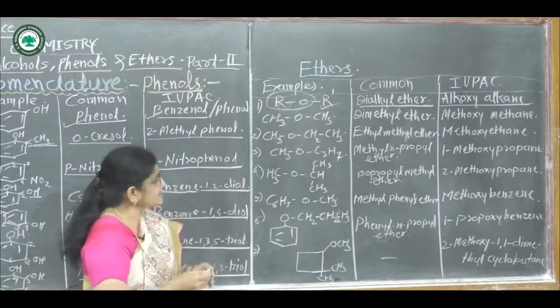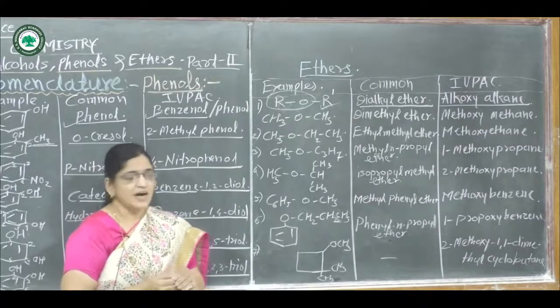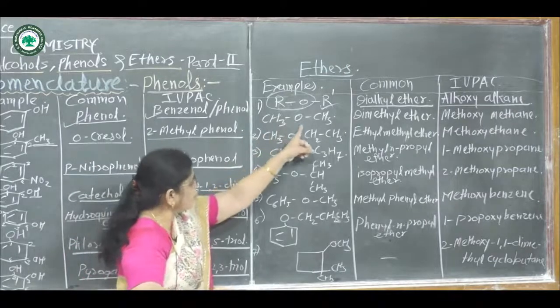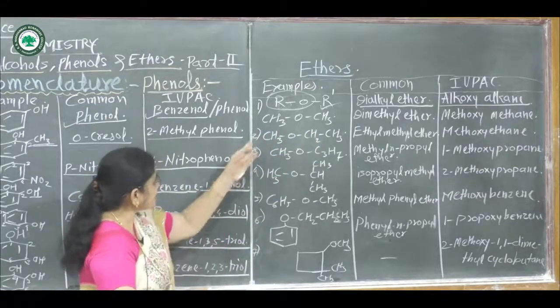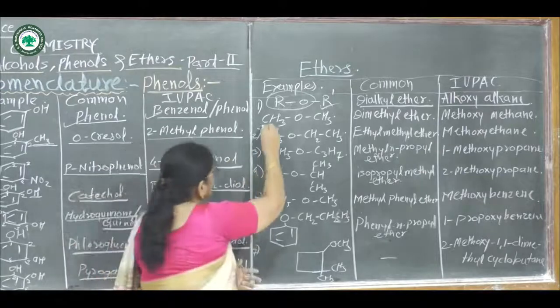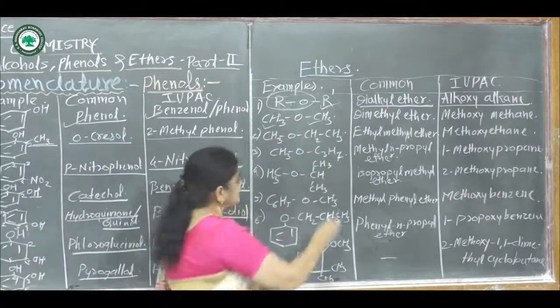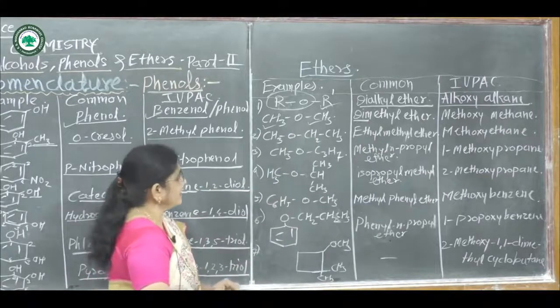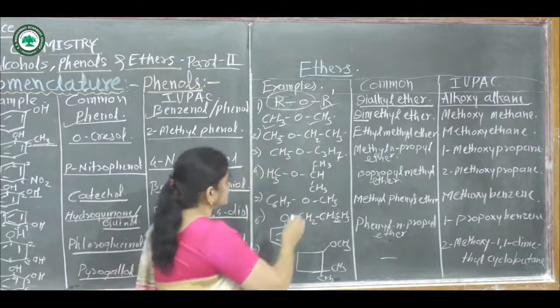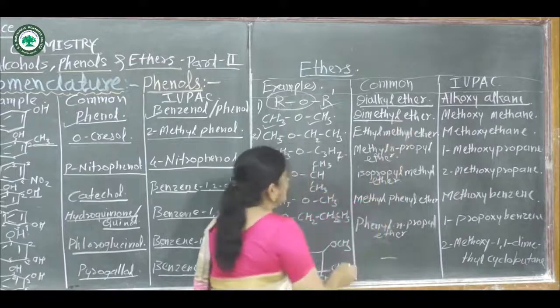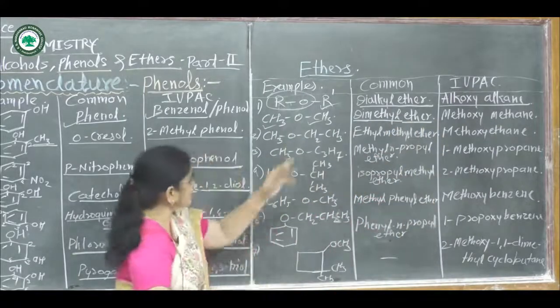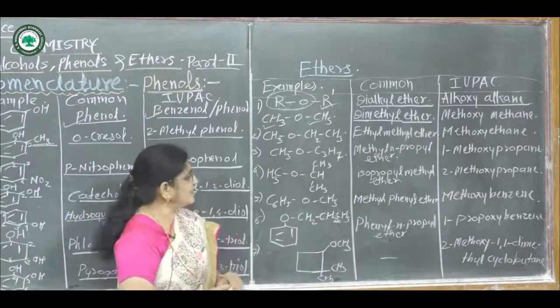In this way, these are named as alkoxyalkane. Suppose first example, CH3OCH3. In this compound, both alkyl groups are same. Hence, write here di. Name of these alkyl groups are methyl. Hence, name of this compound is dimethyl, and write here suffix ether. Hence, name of this compound becomes dimethyl ether.